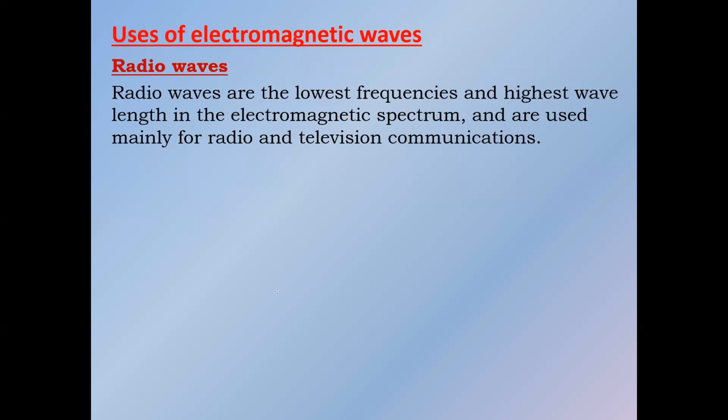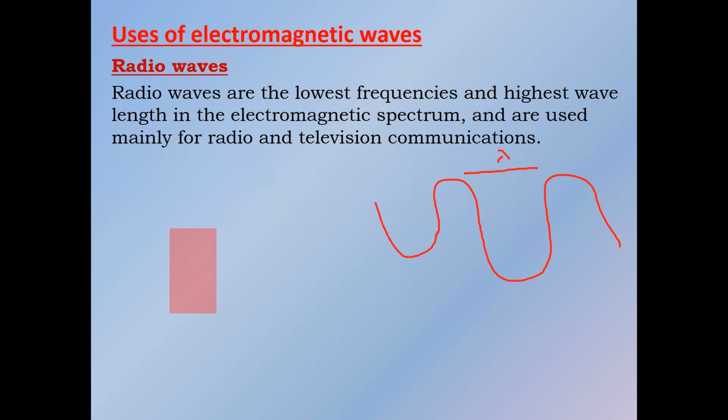So for example, because radio waves have a longer wavelength, they need a large antenna. Radio waves have a wavelength of several meters, so they need a large antenna to detect them. That is why, for example, if you want to use your mobile as a radio, you have to